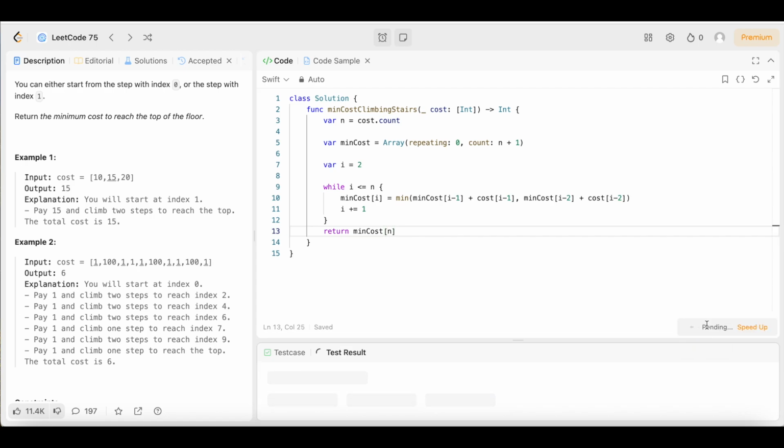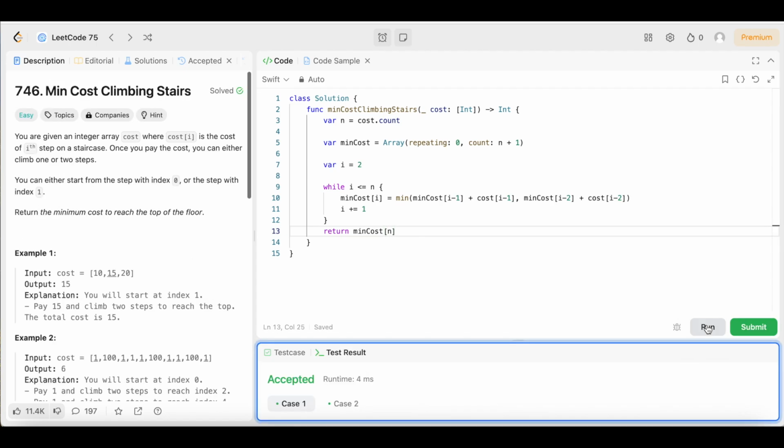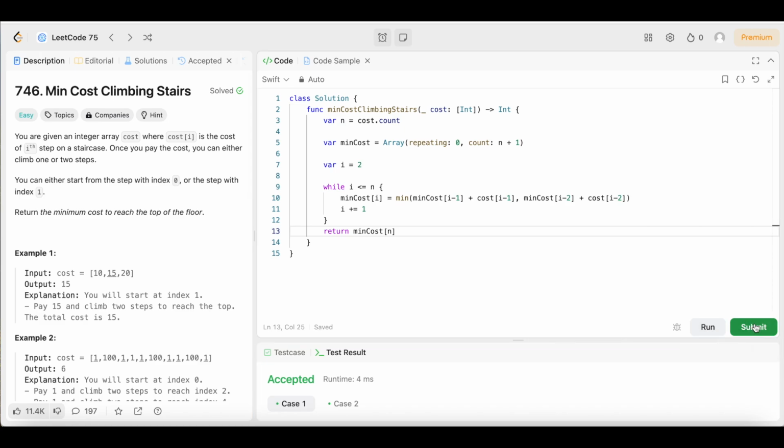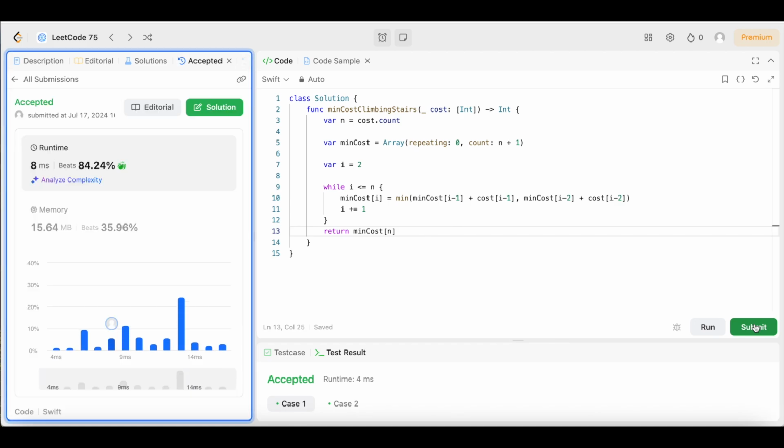Fingers crossed. Let's see, and it's accepted, guys. So let's submit it one more time and see what it says. Boom, and it's accepted, guys. 8 milliseconds beats 84.24% of users with Swift, guys. That's what I like to see.